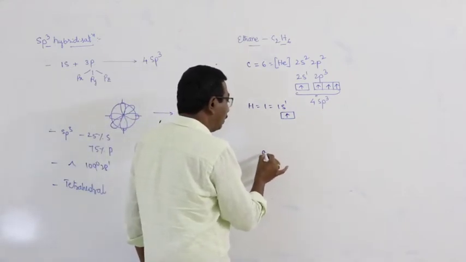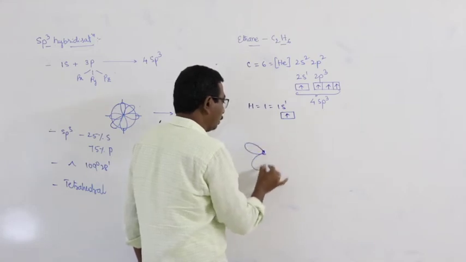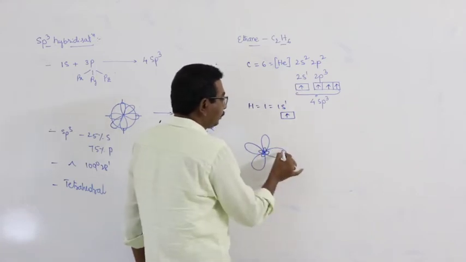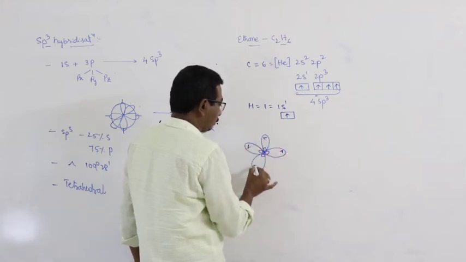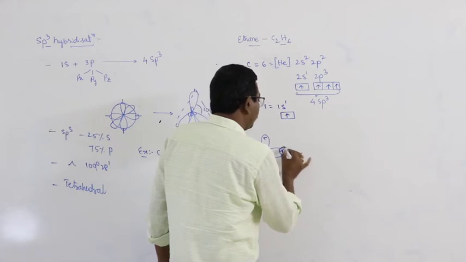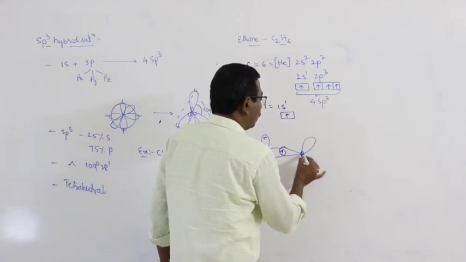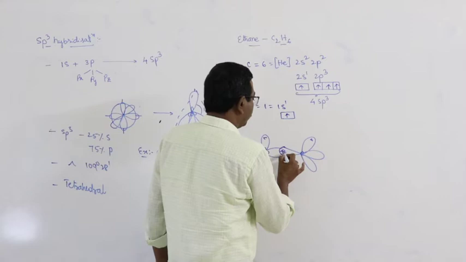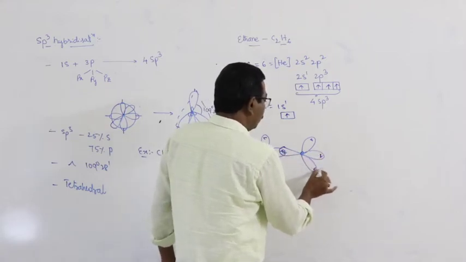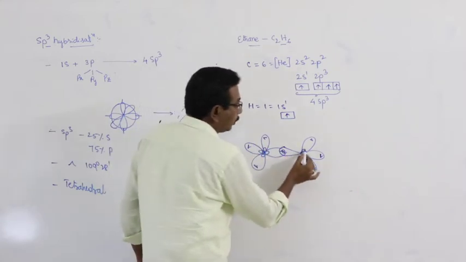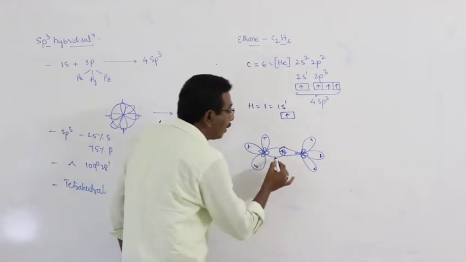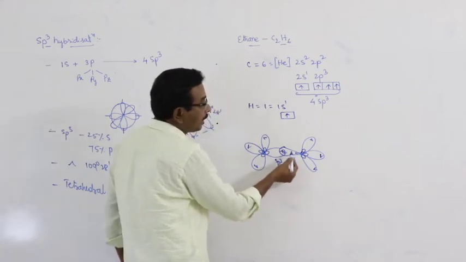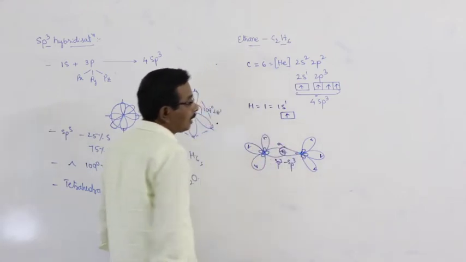Now, carbon. In ethane molecule, the sp3 hybrid orbital of one carbon atom overlaps with the sp3 hybrid orbital of another carbon atom, resulting in the formation of a sigma bond.